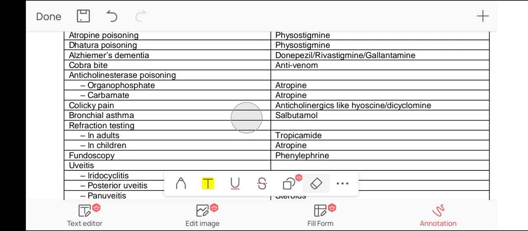Darifenacin, tolterodine, solifenacin, darifenacin, pirenzepine, telenzepine, they are antimuscarinic. For M3, they are darifenacin, tolterodine, and solifenacin. For M1, there are pirenzepine and telenzepine. Okay. For anti-nicotinic ganglionic blockers, there are hexamethonium, trimethaphan, and mecamylamine.